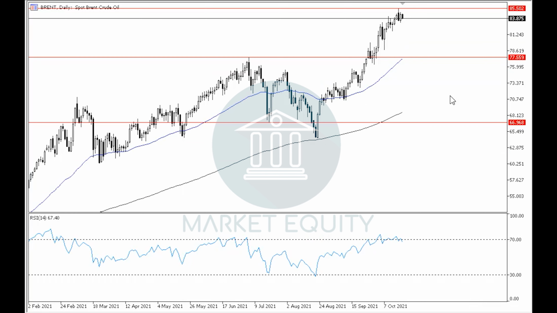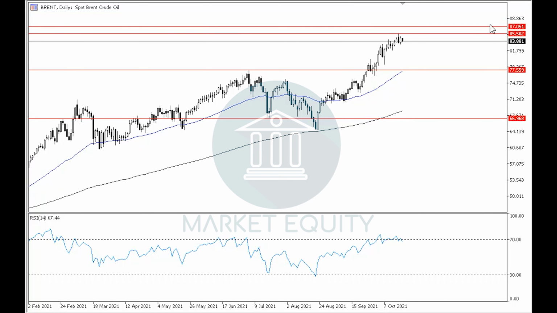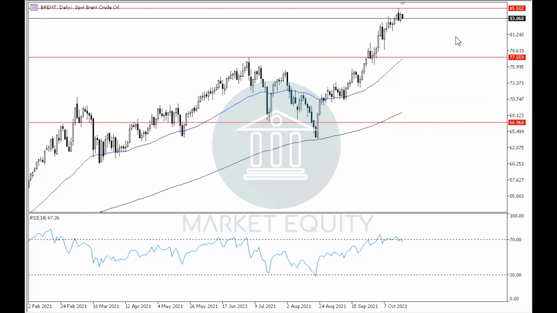In the previous videos, we said that the BRENT is moving in an uptrend in the daily time frame, and recently we can see that it has started to rebound downwards off of around level 85.50, which resembles a horizontal resistance level for the BRENT in the daily time frame, and by doing so, it will continue to correct towards around level 77.55, which resembles a horizontal support level for the BRENT in the daily time frame, and therefore by rebounding upwards off of it, will support the continuity of the overall uptrend as well as the targeting of around level 85.50 once again, then around level 87 as primary targets in the current uptrend.